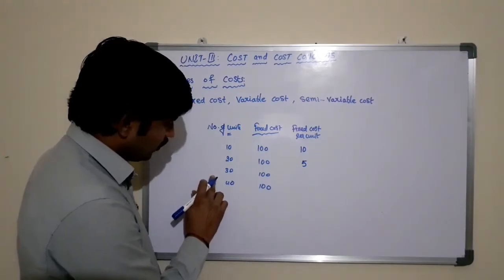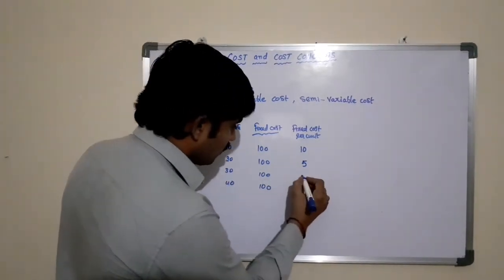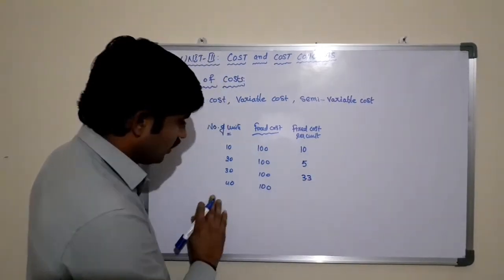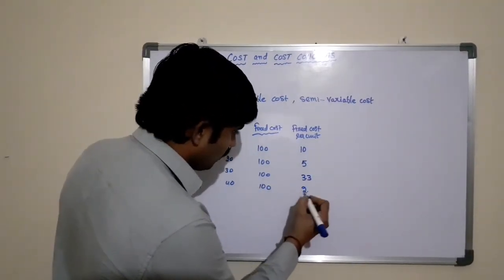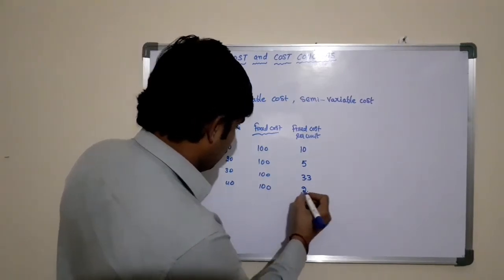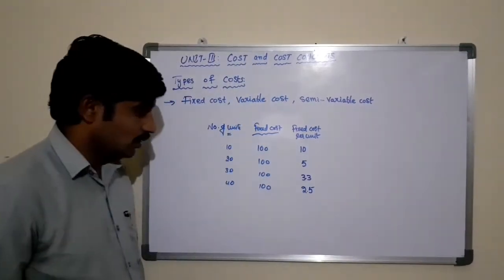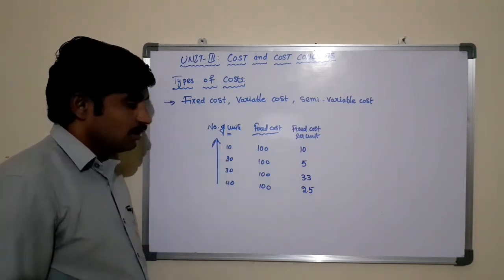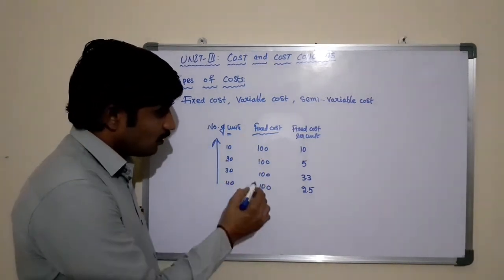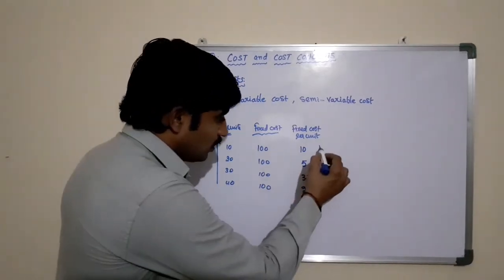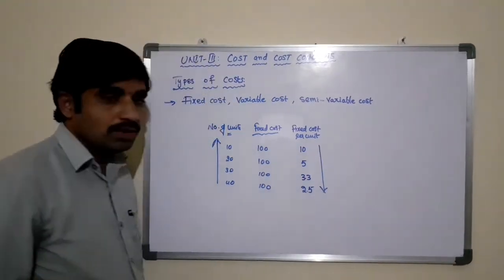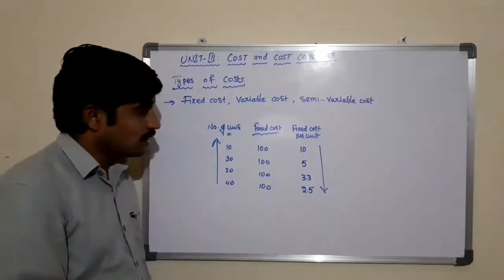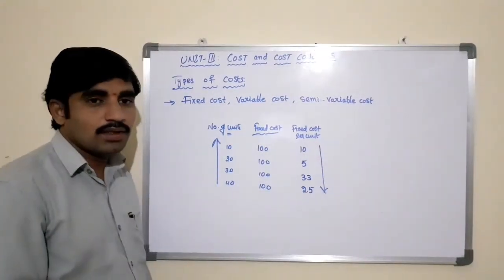When you are producing 30 units, the fixed cost per unit is around 3.3, and here it is, sorry, 2.5. See, as you increase the production, the fixed cost remains constant, but the fixed cost per unit will come down. So this type of cost is known as fixed cost.